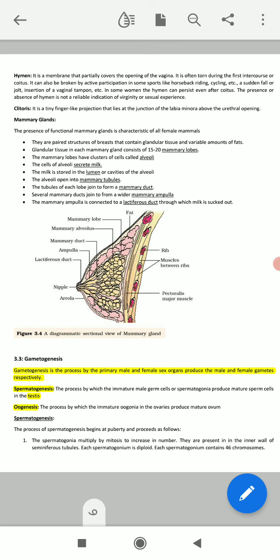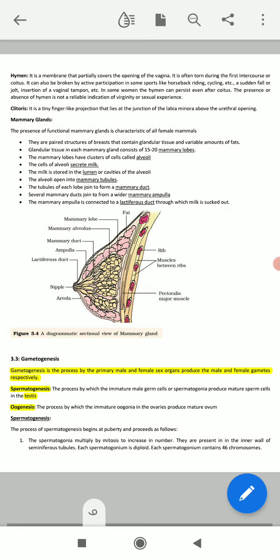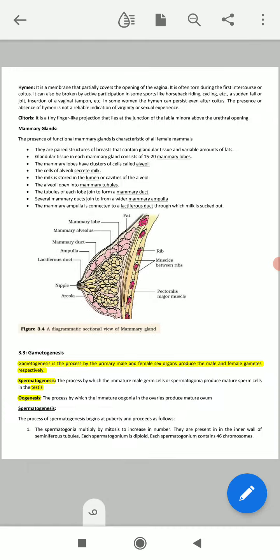The spermatogonia is the mother cell of the sperm, and it produces the mature sperm cell in the testis. Oogenesis is the process by which the immature oogonia in the ovaries produce the mature ovum. So these are the two basic things: spermatogenesis and oogenesis.